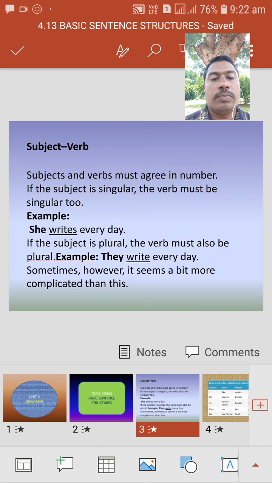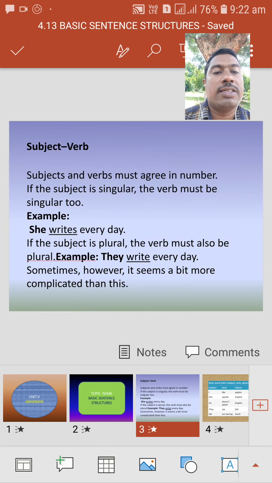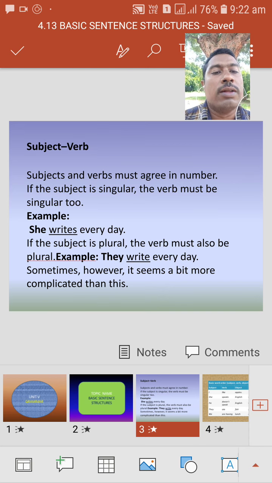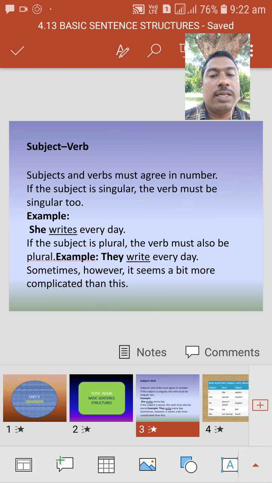Okay, here the first structure of the sentence is S plus V. S plus V means what? Subject plus verb.